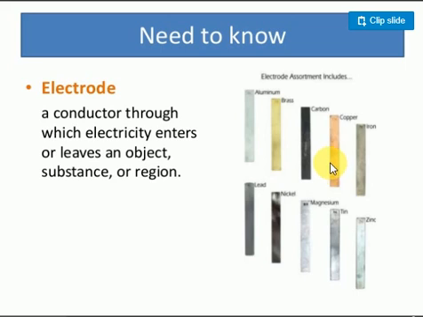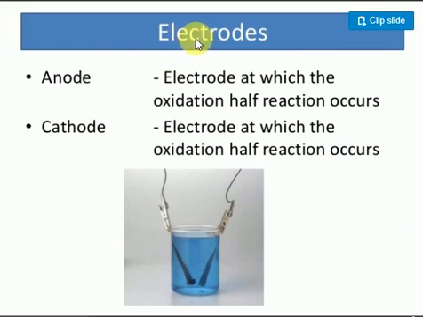So let's have some idea. Next one is electrodes. Look at the anode: they mention it as the electrode at which the oxidation half reaction takes place. Suppose one chemical reaction is divided into two halves: one is oxidation, one is reduction. Oxidation takes place at the anode only.